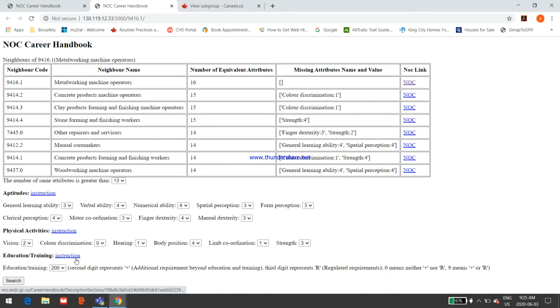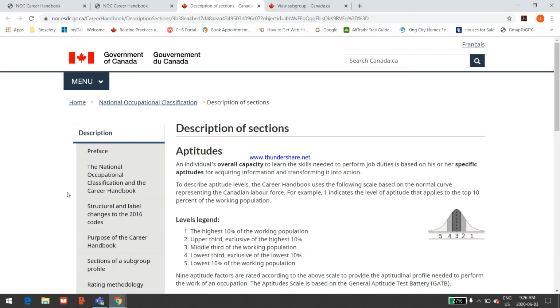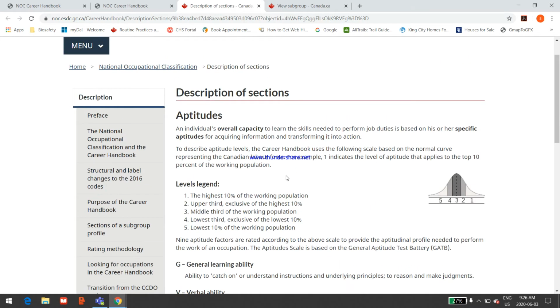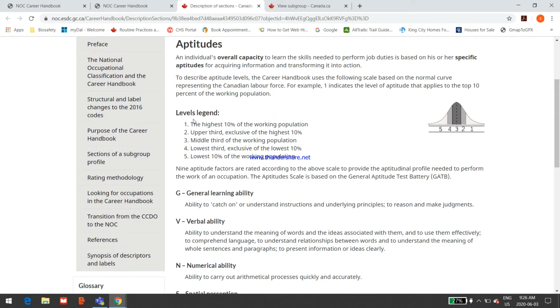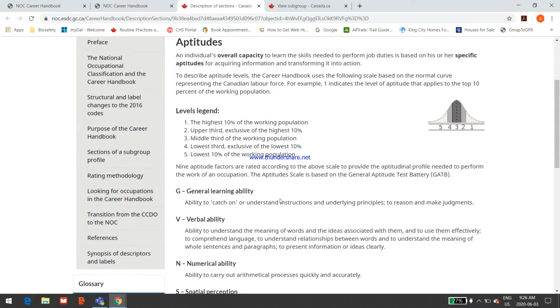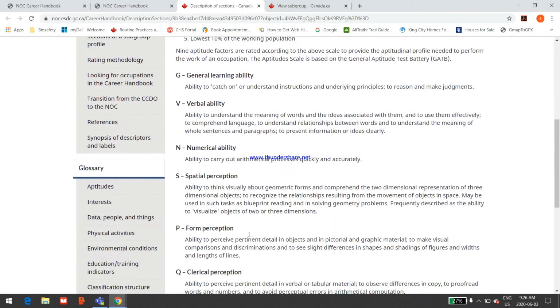Education and training is classified in the Canadian Career Handbook. If we click these instruction links, they tell us about these various activities. If I click this one, this takes us to the Career Handbook, and for the general aptitudes, it tells us that 1, 2, 3, and 4 represents where somebody scores in relation to the working population on each of these categories.